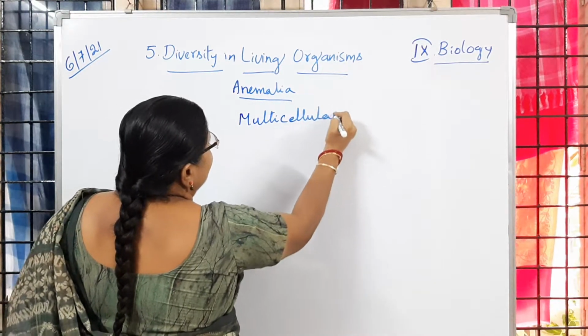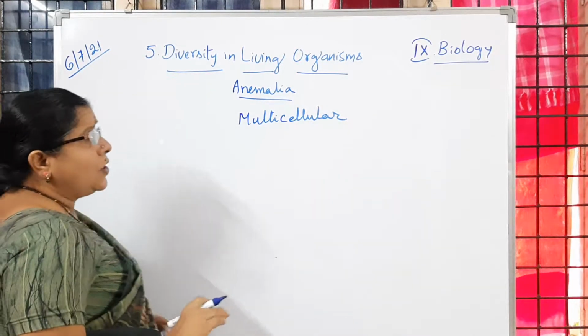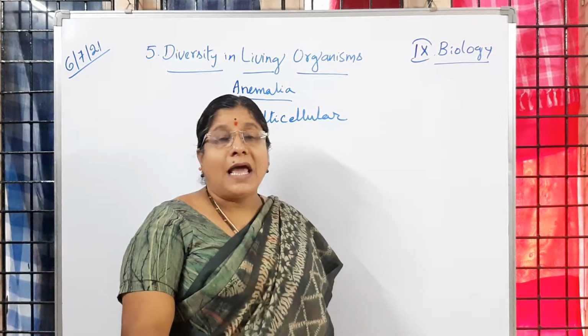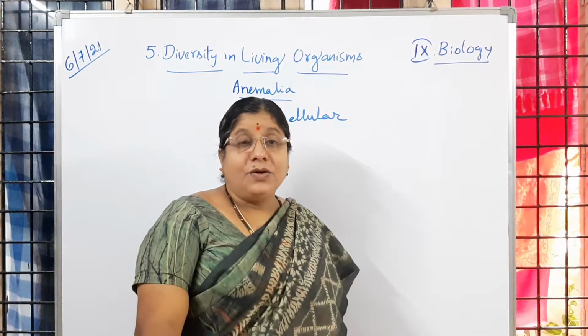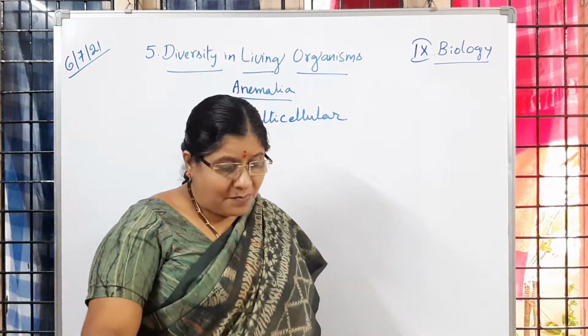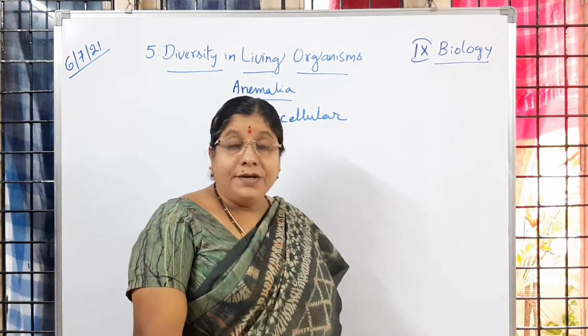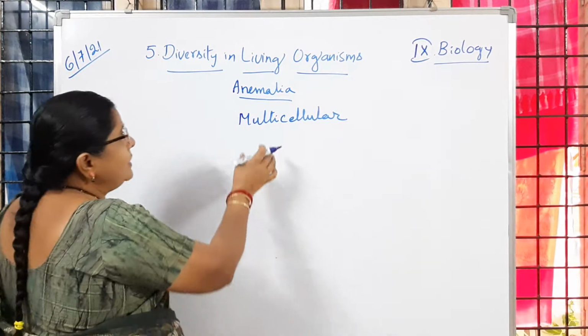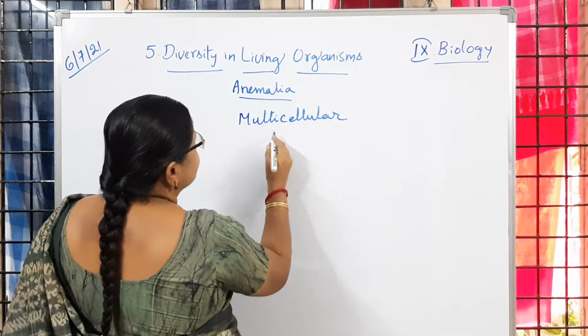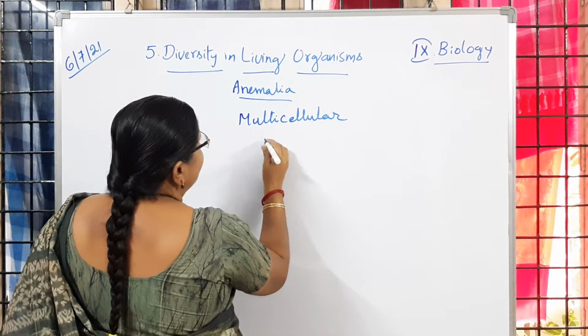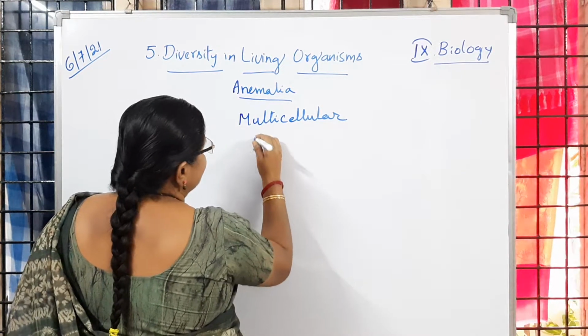Multicellular. Is it clear to you? So all the animals are having many cells. Many cells means multicellular. Is it clear to you? And all animals which come under this kingdom have a nucleus.